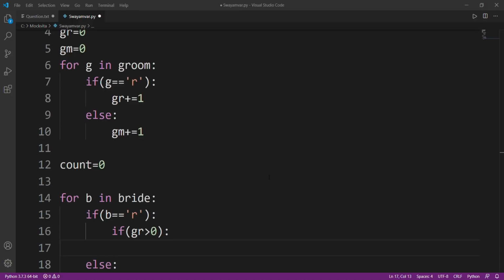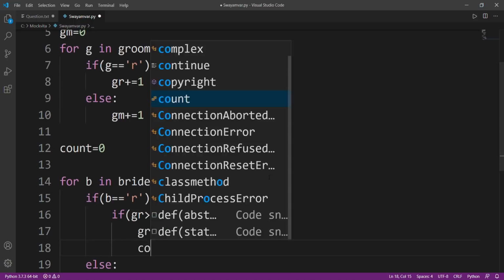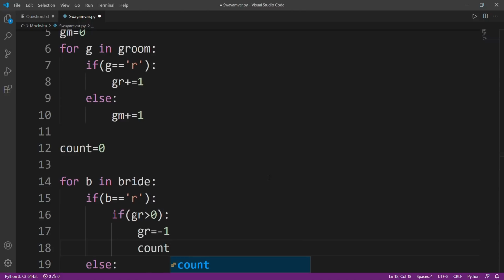So if gr is greater than 0, it will mean that yes, there is a groom that drinks rum and you can match with him. So firstly, if gr is greater than 0, then I'll decrement gr and I'll increment my count of matches.